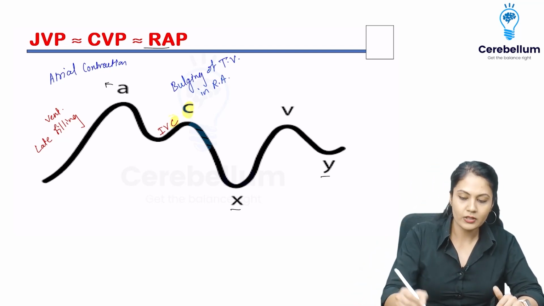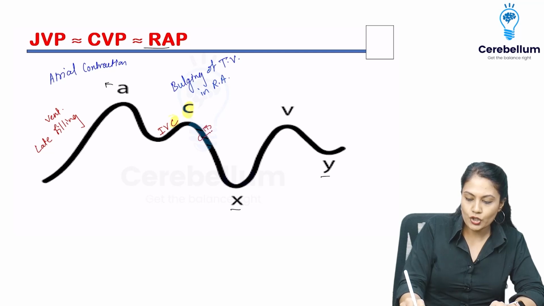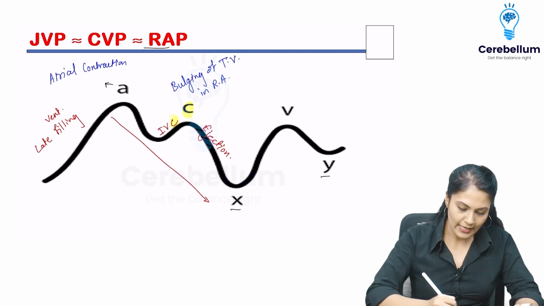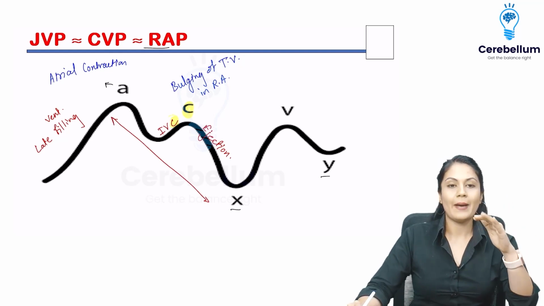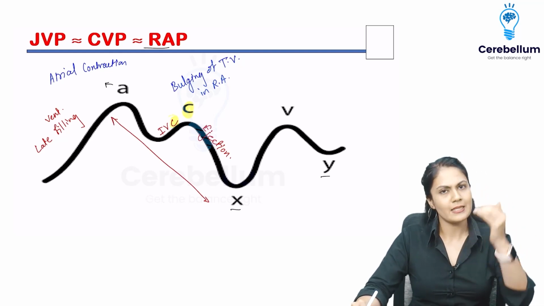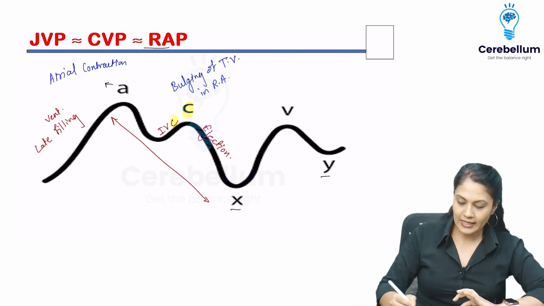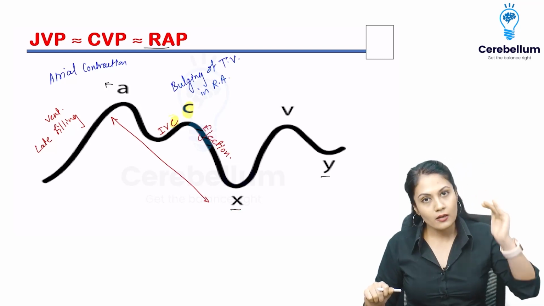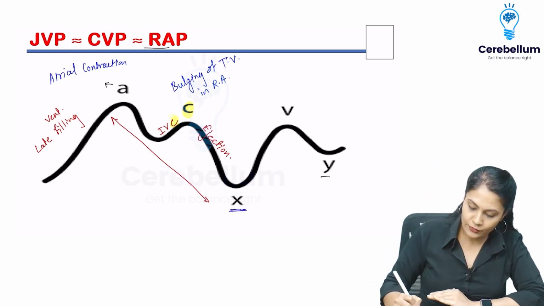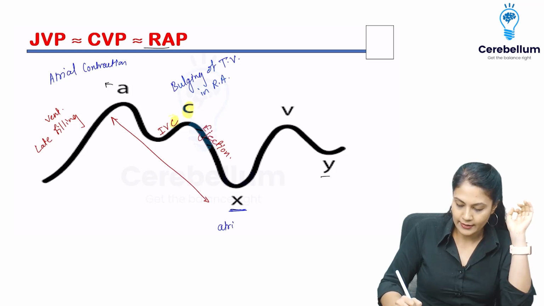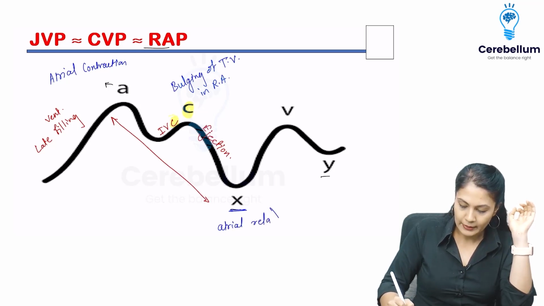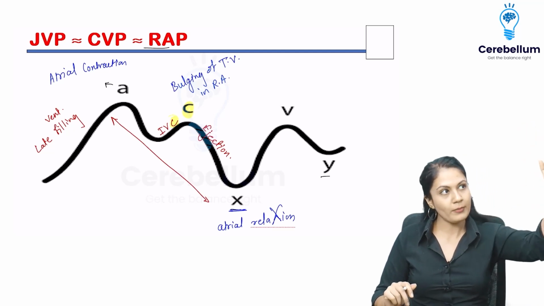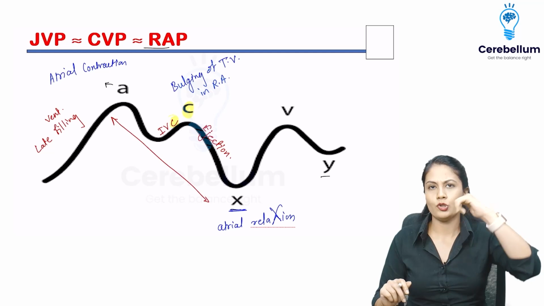Now what will happen after that? In the ventricle, the ejection will start, and this whole phase is known as X descent. Because of that, the pressure inside the atria is also going to decrease, and I'm going to have that X descent. If they specifically ask about X, it is the complete descent from the A towards the X. So the complete atrial relaxation will occur, and atrial relaxation is going to give me the X descent. Please remember it as this, X for X, alright? And atrial relaxation is from the A towards the X, the complete descent. In between, I'm going to have that C wave.